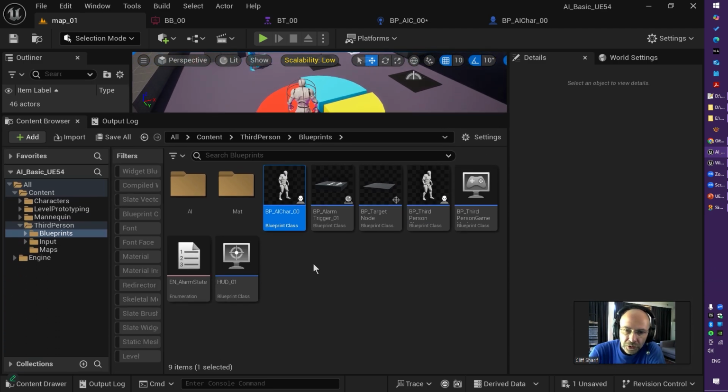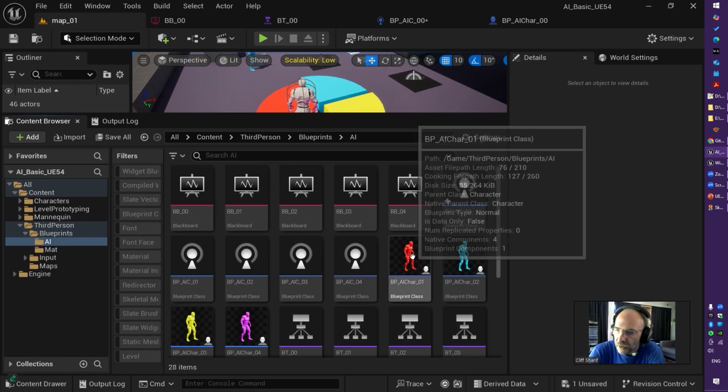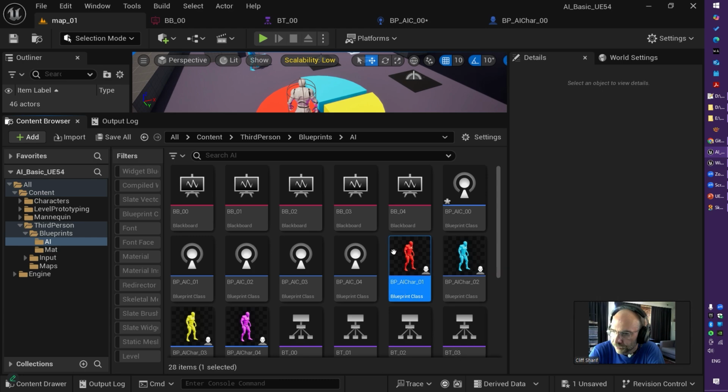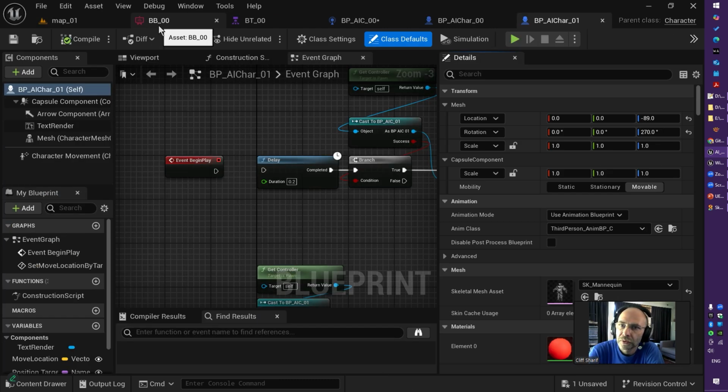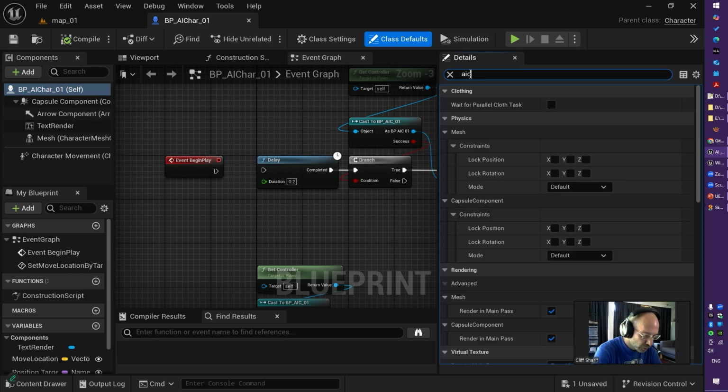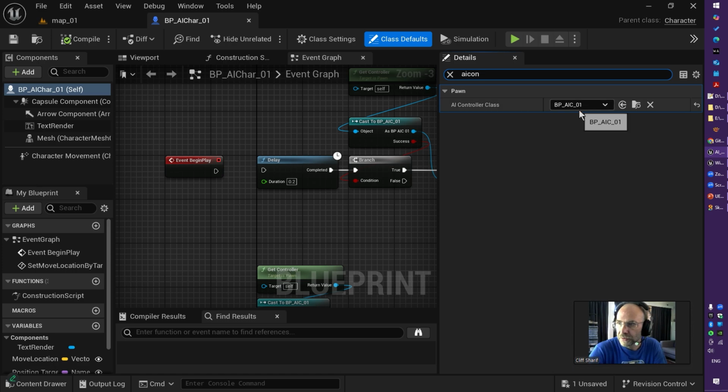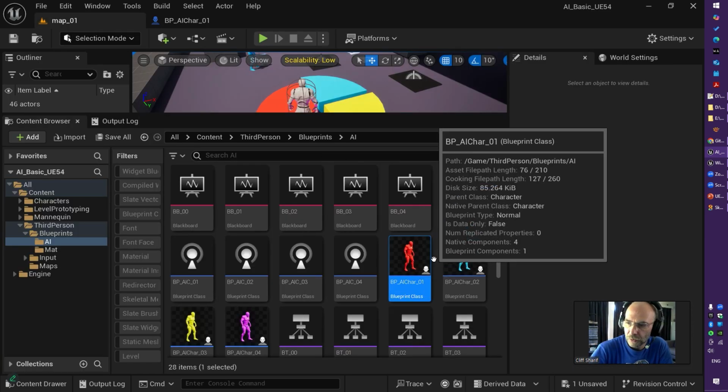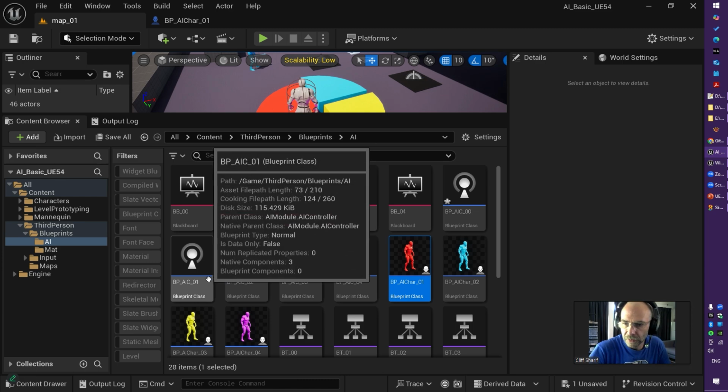Same method which I explained. I already made my AI character number 1. This AI character number 1, let me just remove this behavior tree, has an AI controller 0, 1. So let's open the AI controller 0, 1, which is this one here.